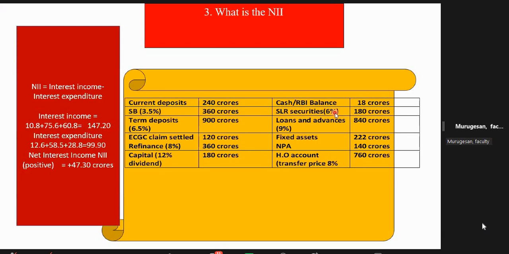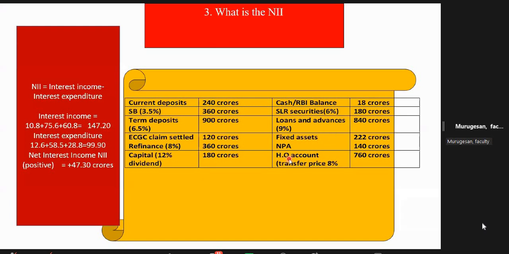So the return they will give, sometimes they will split into SLR security and non-SLR securities. They will definitely give the return. Then only you can calculate NII. But the fixed asset, they will not give. Instead of fixed asset, they will give furniture and fitting, land and building, premises of the bank. So you need not calculate.